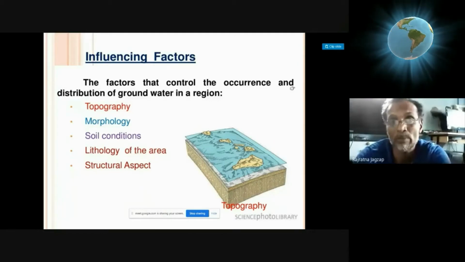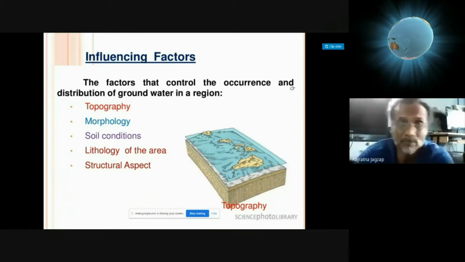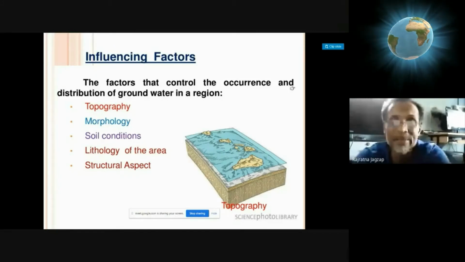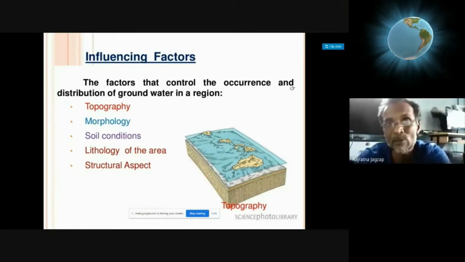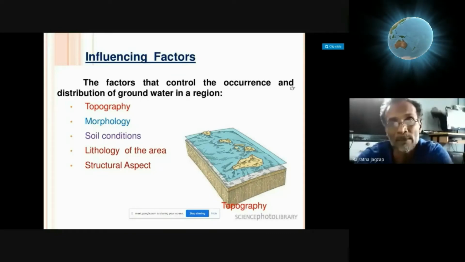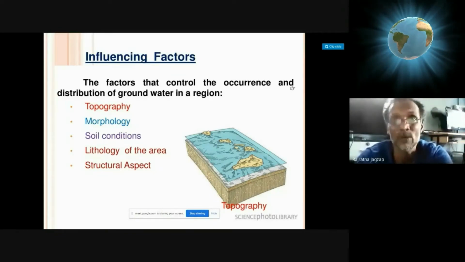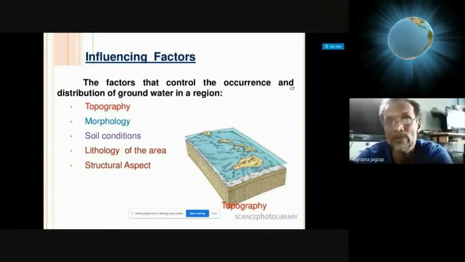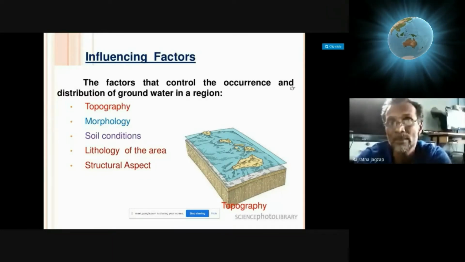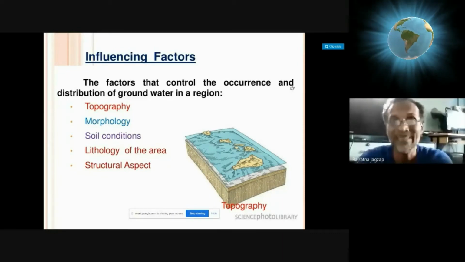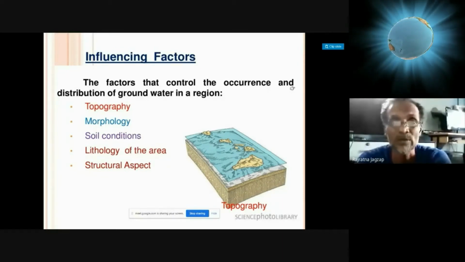So this is another type of soil, very fine-grained and compact, that will reduce the probability of infiltration. Then the lithology of the area. At this point also we have seen that it depends on the rock characteristics. If the rocks are commonly sedimentary type, groundwater occurrence becomes more possible, because sedimentary rocks are supposed to be more porous, where infiltration is promoted. So it increases the subsurface water or groundwater.